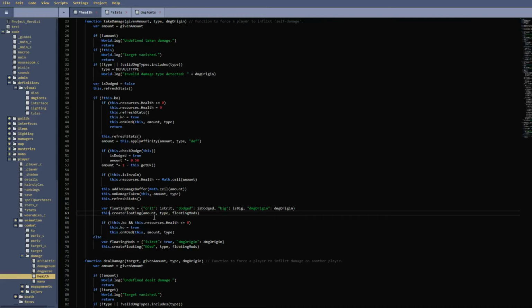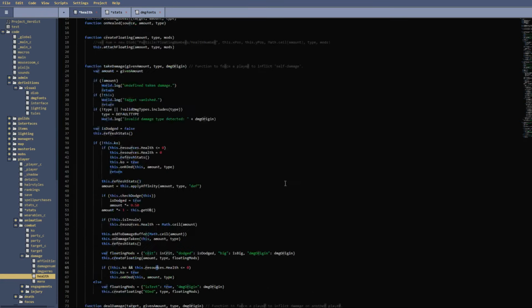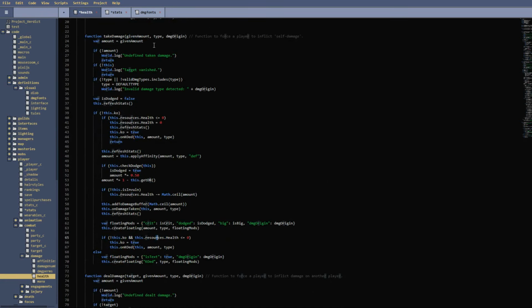Interesting. Well, we found a bug today, guys. An actual bug, not just something I'm not proud of. Fascinating, really. Anyway, cool. So after that, we check if we're KO'd and if our health is below 0, because we just took the amount of health away, so we want to check again. That is take damage. That is one function of 3. Probably, I would say, one of 2, considering heal damage is basically the same thing. And that took only 20 minutes or so. 22 minutes or so.